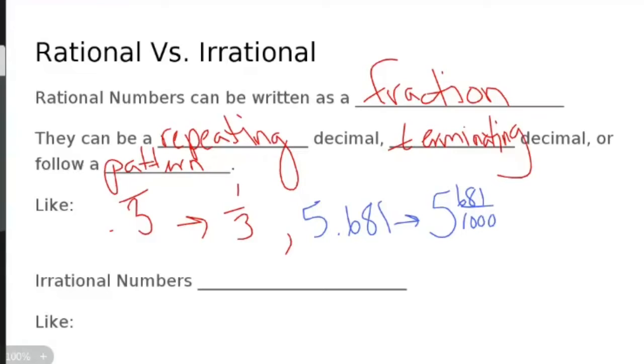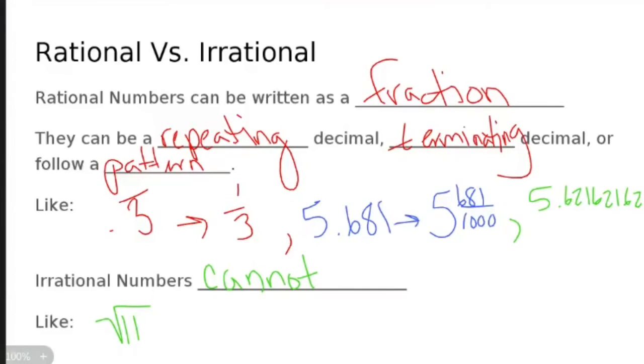Okay, what I mean by following a pattern is the same thing as a repeating decimal. If I had something like 5.621621621 and so on, that follows a pattern, which means it's repeating. Okay, rational numbers can be written as a fraction. Irrational numbers cannot be written as a fraction.